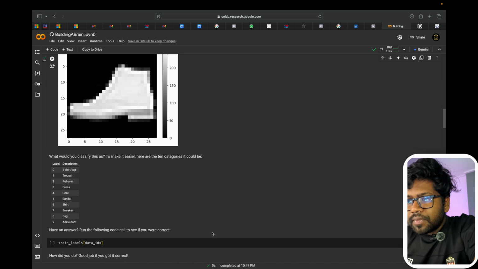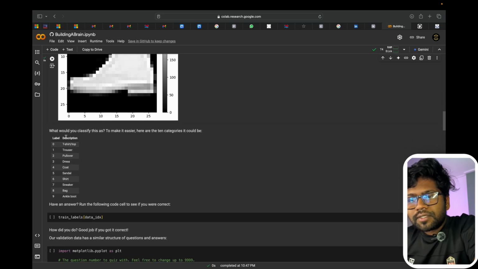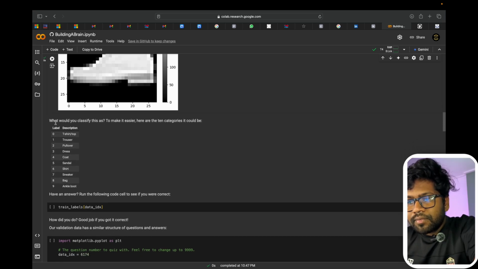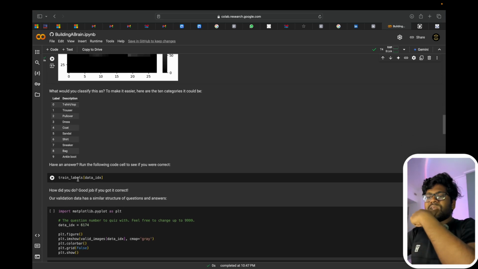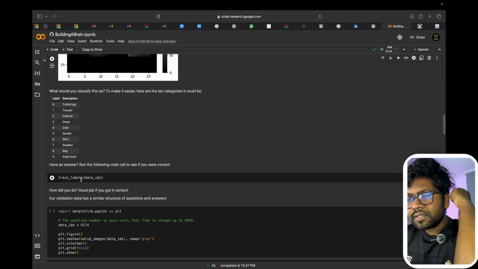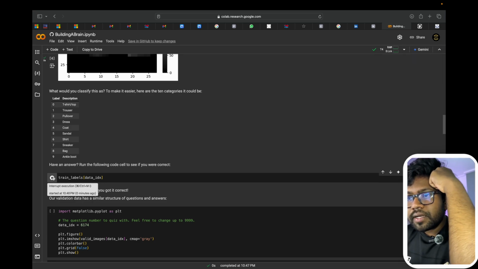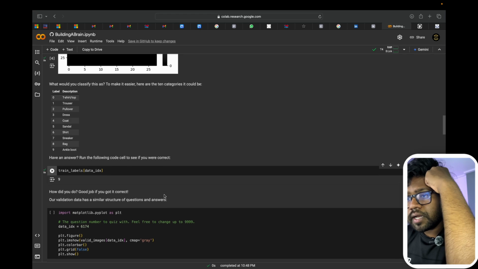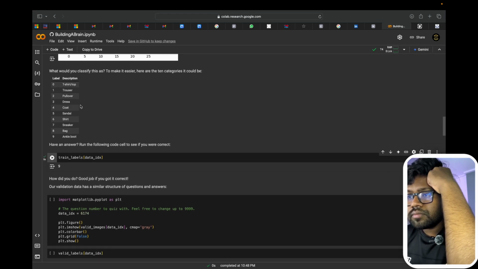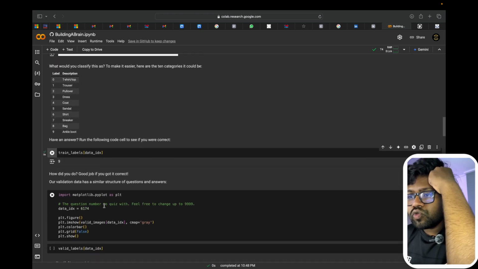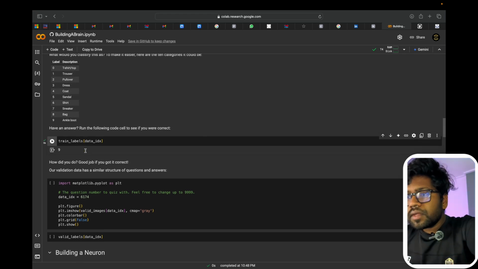So what would you classify this as? It's a T-shirt, top, trouser, pullover, dress, coat, sandal, shirt, sneaker, bag, ankle boot. These are the categories of data we need to classify. Here we will be using the train label data IDX. Here we will be labeling it as data_idx. Let's run this program and see what will be the output. Here it is showing there are 9 data types, like shirt, trouser. So we will be checking.